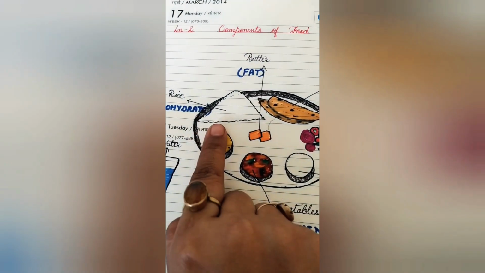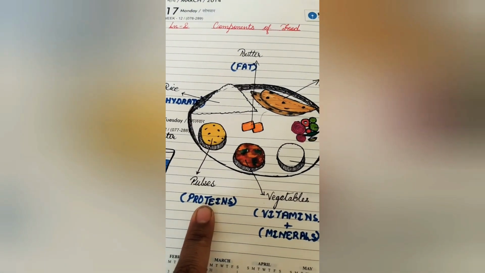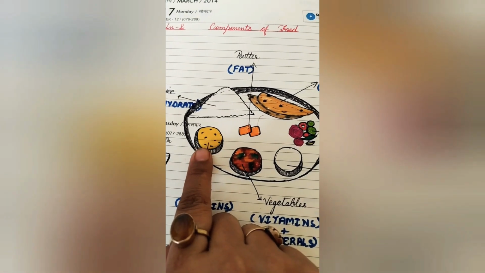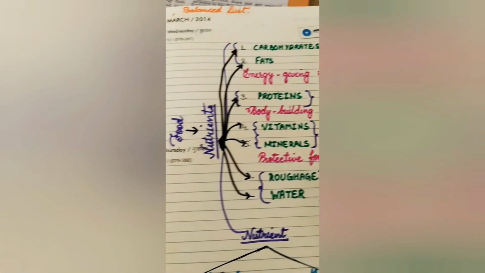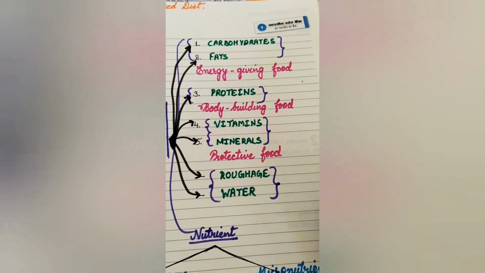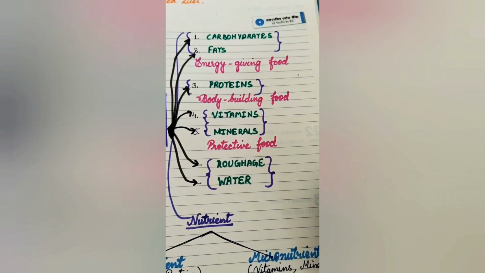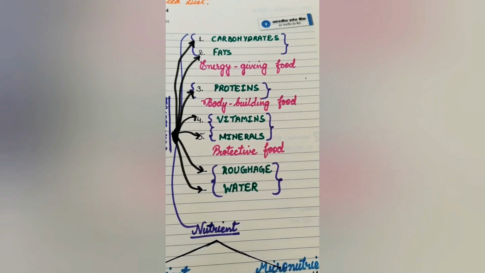And for the proteins, again I am taking you here. Pulses are a good source of proteins. Pulses are the plant protein. For the animal proteins, you can take meat, egg, fish, and many more.